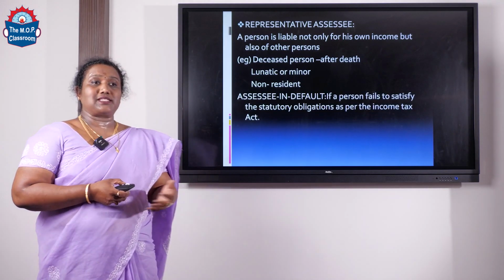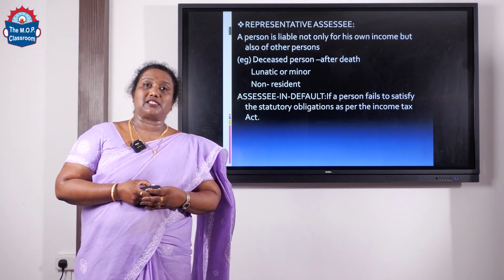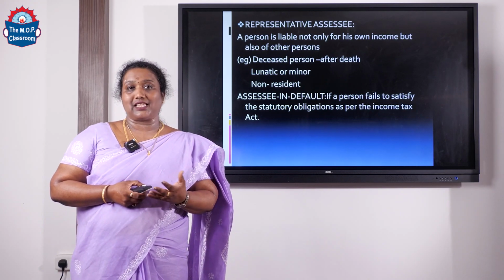The third category of assessee is the assessee in default. An assessee in default is a person who does not satisfy the statutory obligations under the Income Tax Act; we call him an assessee in default.